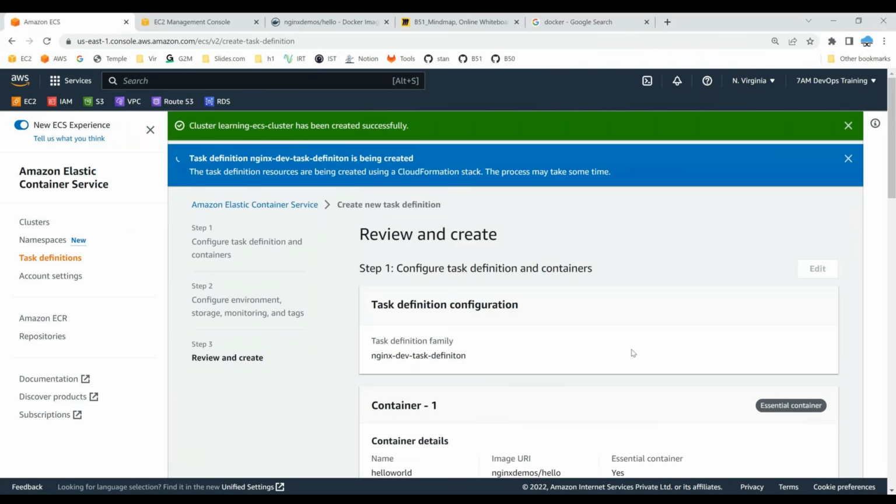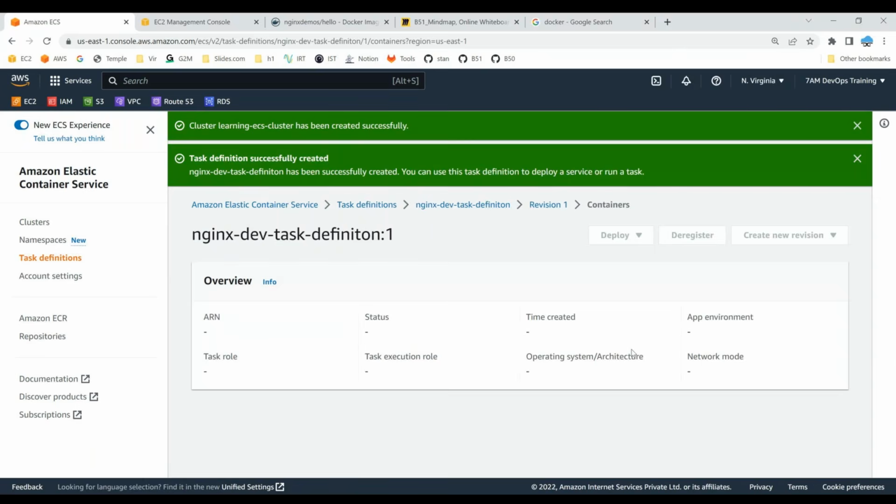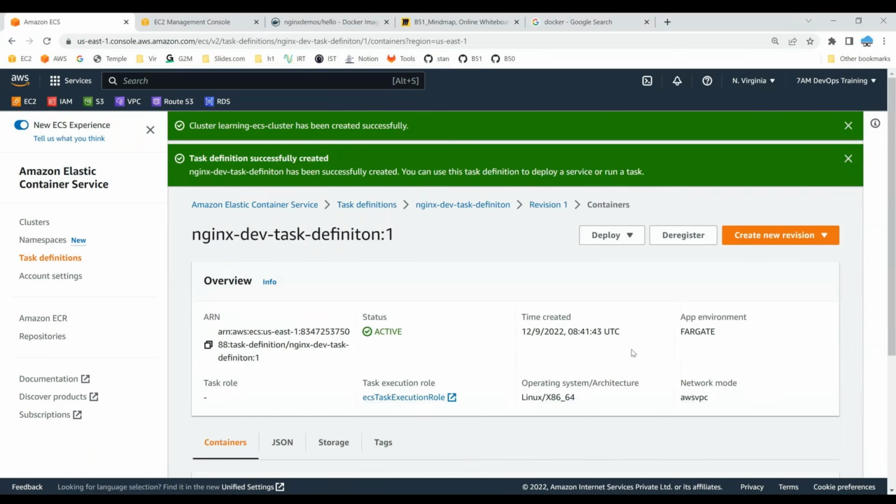Once the task definition is created, it is almost like, if you know AWS EC2, Elastic Compute Cloud, how you define a launch template, an instance template, telling it I want an EC2 instance with T3 micro as the instance type. And you can also tell it that I want a spot instance, and I want XYZ as the AMI, and I want 100 gigs of storage. You define all these things in a template. And whenever you want an instance of that type, you launch it from the template, right?